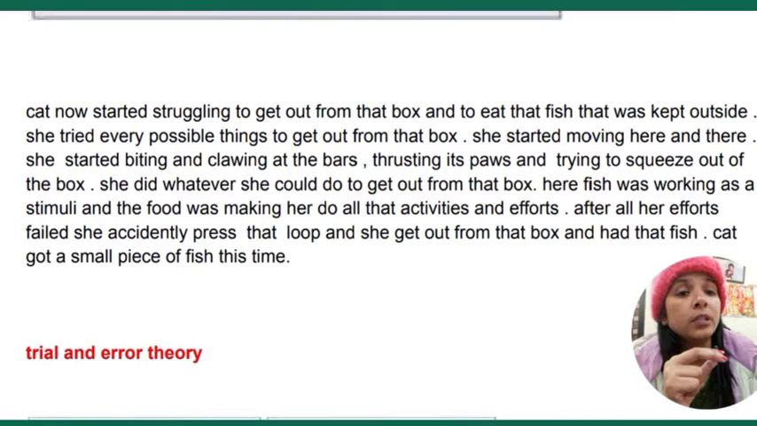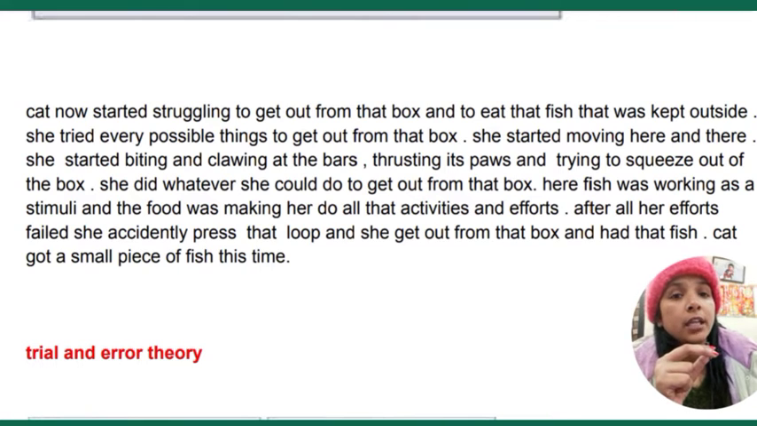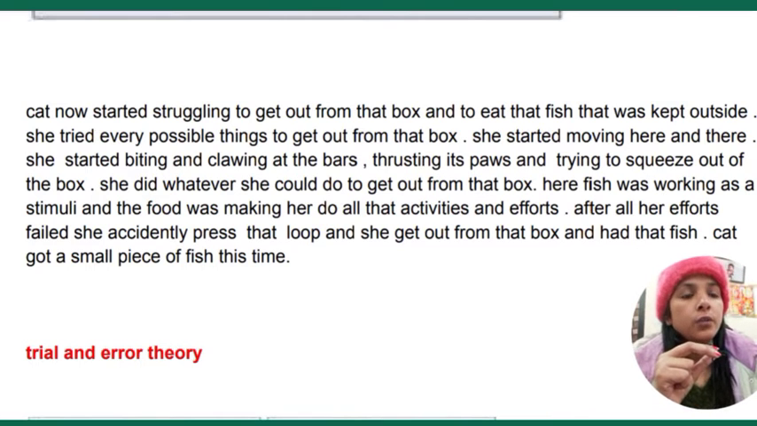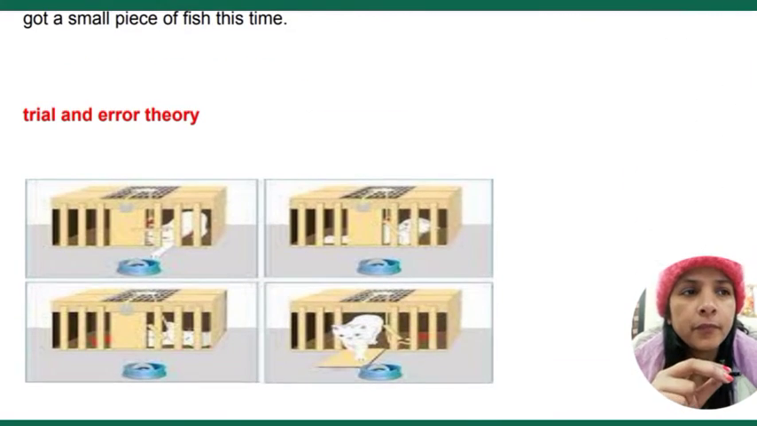So what Thorndike did was he actually put a small piece of fish this time, and the cat did all things to come out of that box. She accidentally pressed that lever that was inside the box and got that fish that was outside.